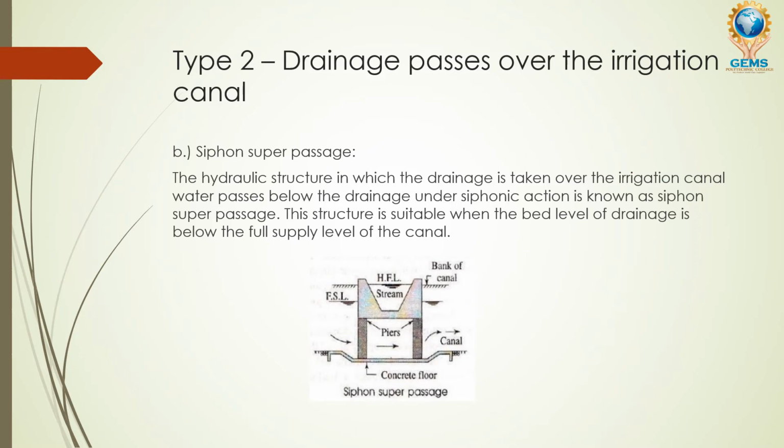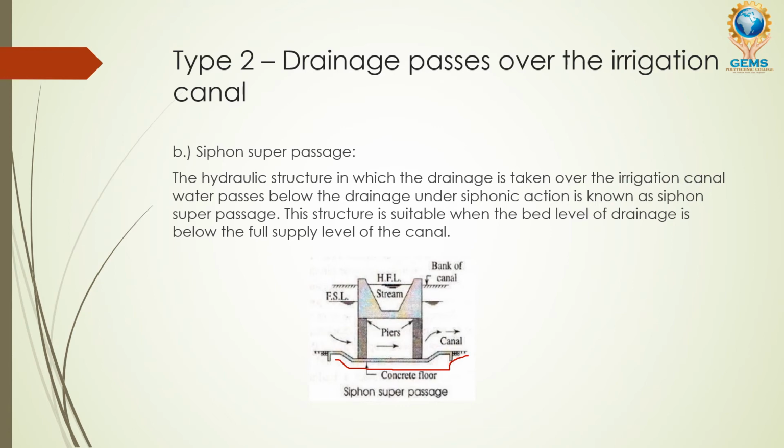The second construction for type 2 is the siphon super passage. This is a hydraulic structure in which the drainage is taken over the irrigation canal, and the canal water passes below the drainage by siphonic action. Do you know what a siphon is? In the lower portion you can see a trapezoidal-shaped formation below.